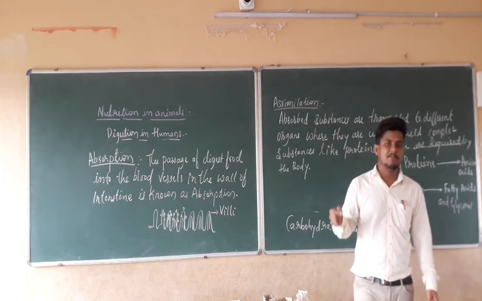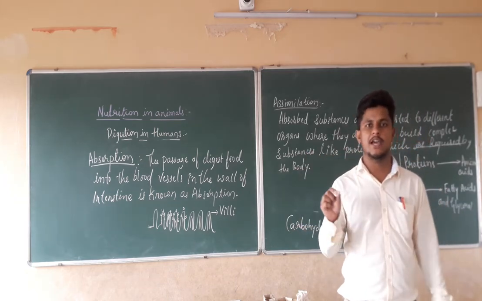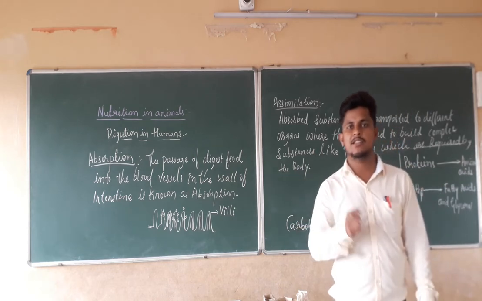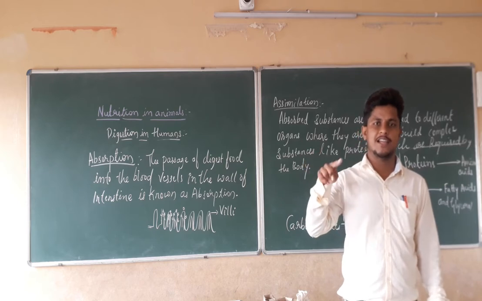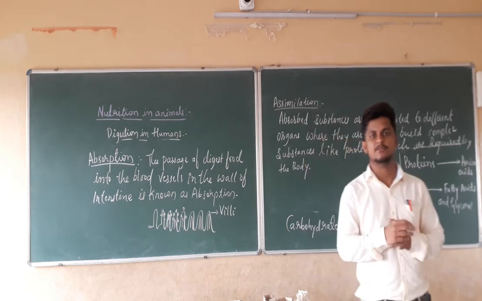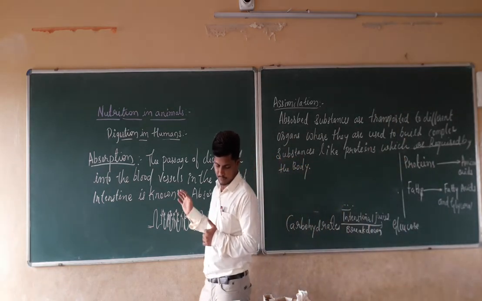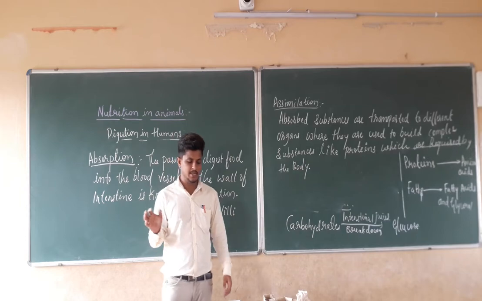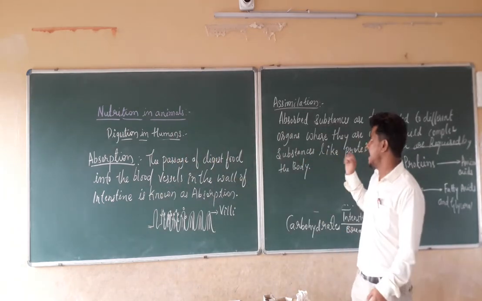Blood is going to carry the food particles throughout our body to each and every organ, where those organs are going to utilize the food particles for the production of energy. So this is about the absorption, and next we are going to see about the assimilation.